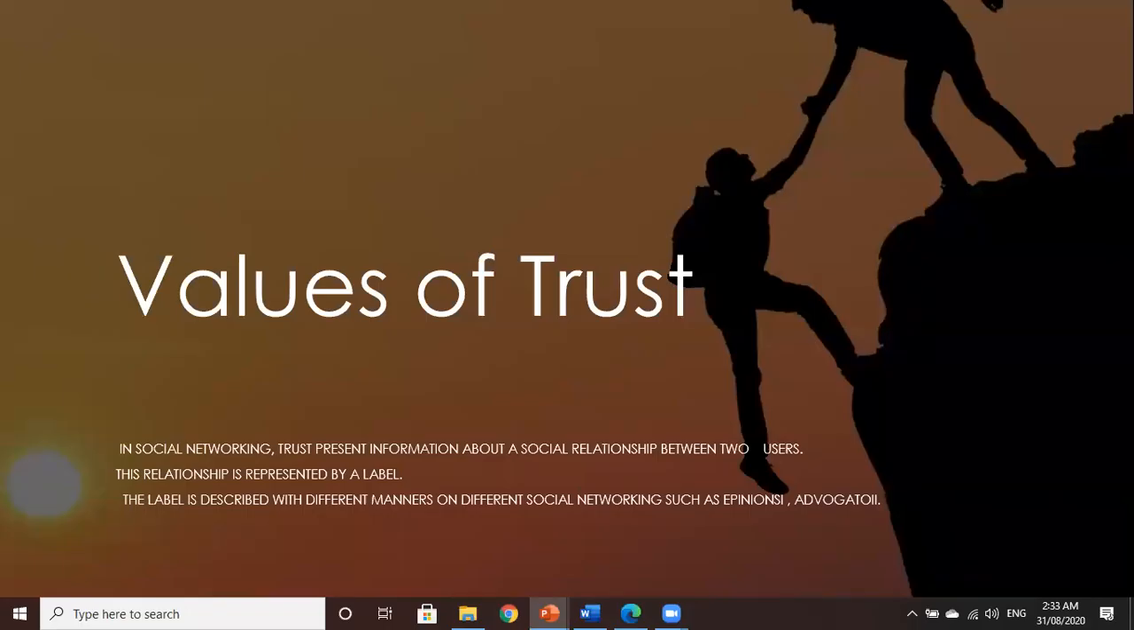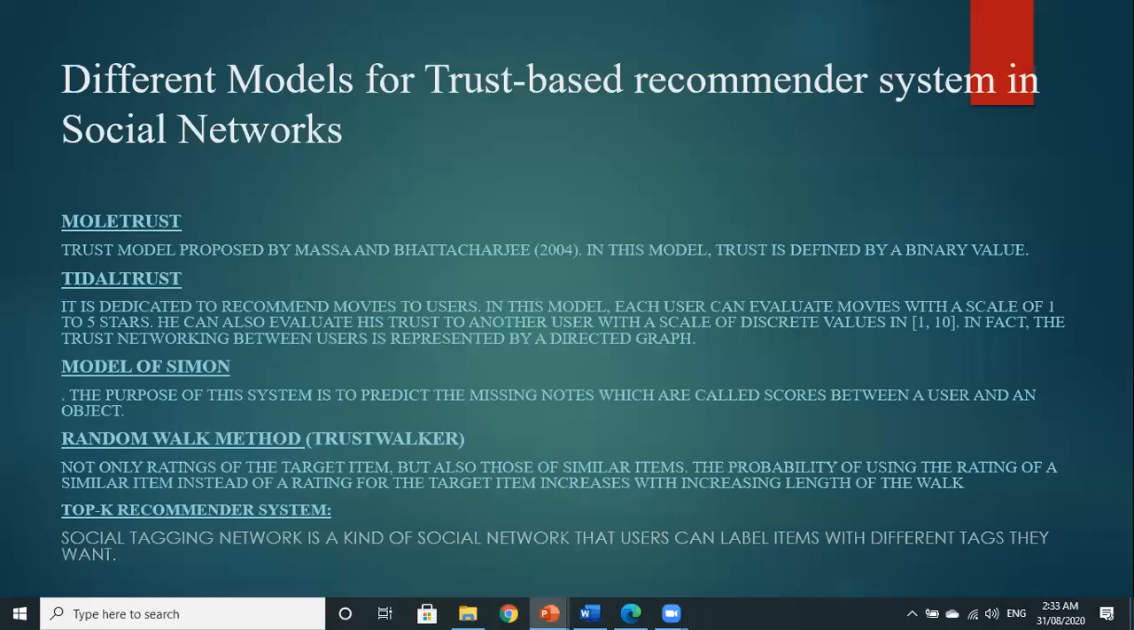Values of trust. In social networking, trust presents information about the social relationship between two users. The relationship is represented by a label. The label is described in different manners on different social networks, such as dependency and advocacy. Different models for trust-based recommender systems in social networks: small trust, tidal trust, model of Simon, random walk method, and top K recommender system.